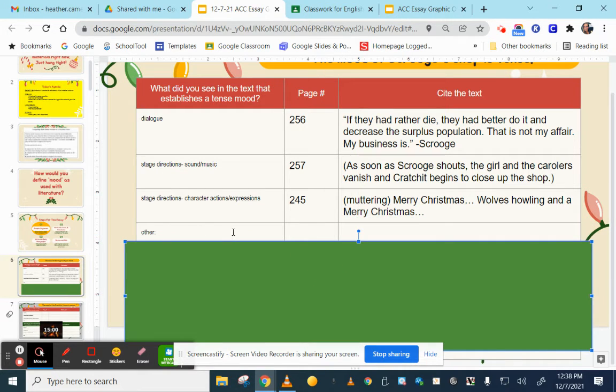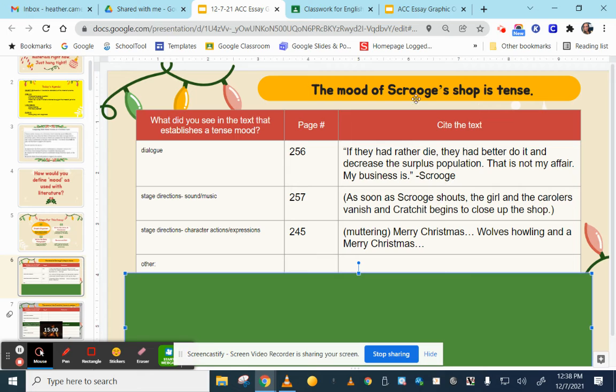Now there's another row just below this one, and it says other. And that's just in the event that we came up with another category, another way that the mood of Scrooge's shop was tense. So I don't have anything right now, but I think that we have enough here to move on to our next step. So at this point, I had students move on to some partner work. So let me show you what that looks like.